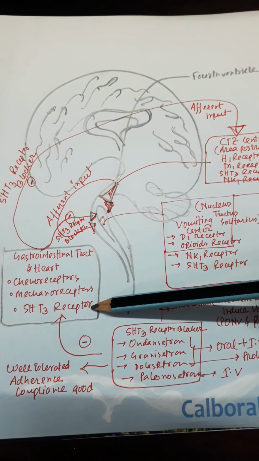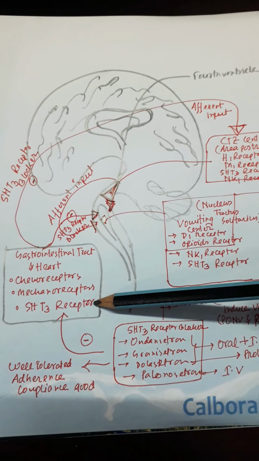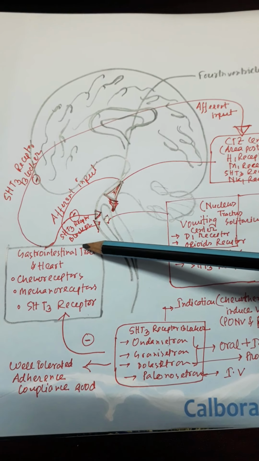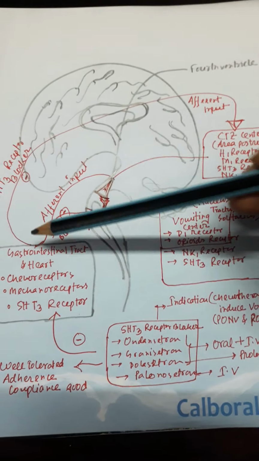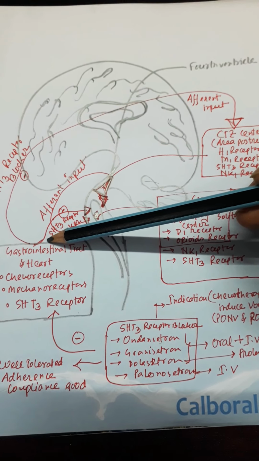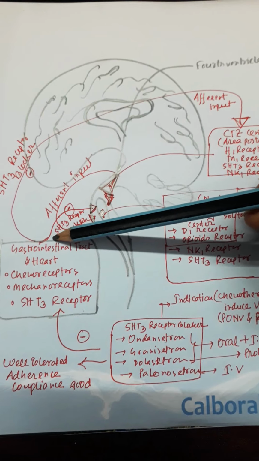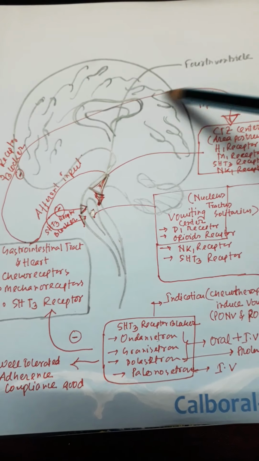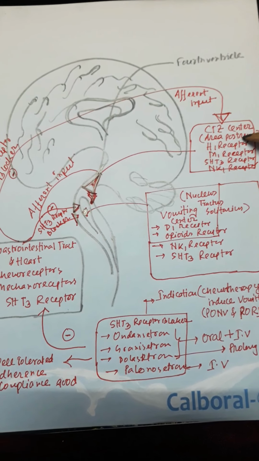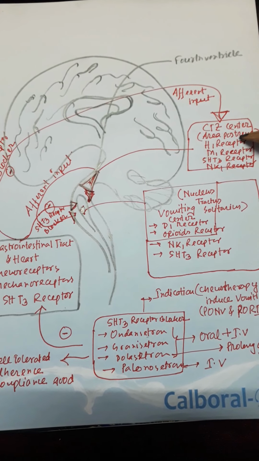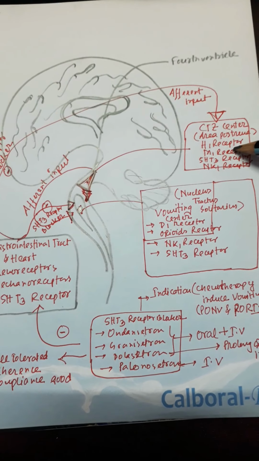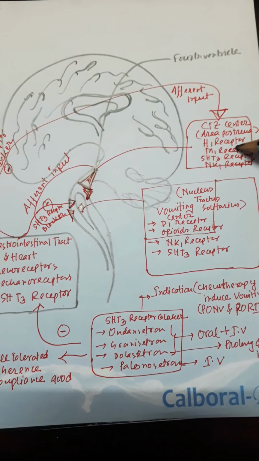When this 5-hydroxytryptamine 3 receptor is stimulated by chemotherapy or radiotherapy in the gastrointestinal system, it sends afferent impulses towards the chemoreceptor trigger zone, and the chemoreceptor trigger zone, we know, is one kind of vomiting center, and itself induces vomiting.